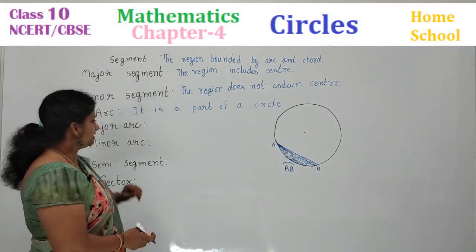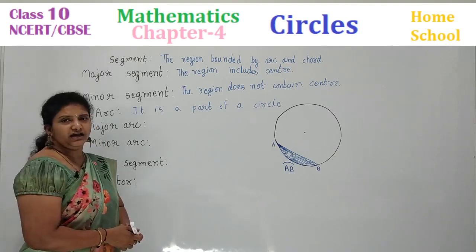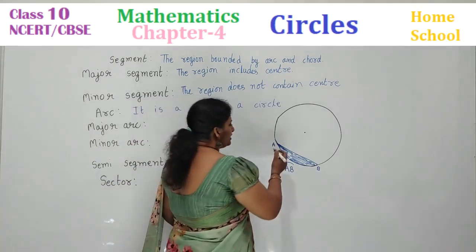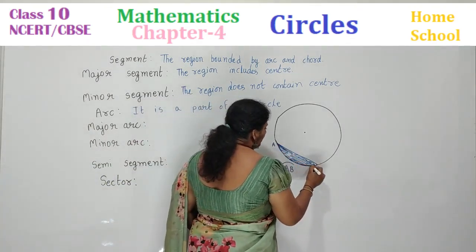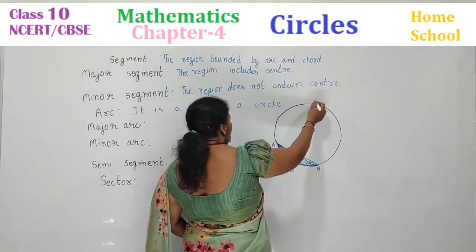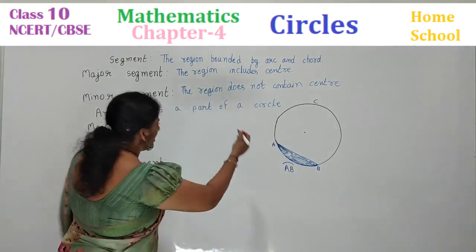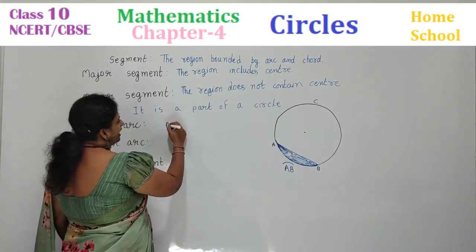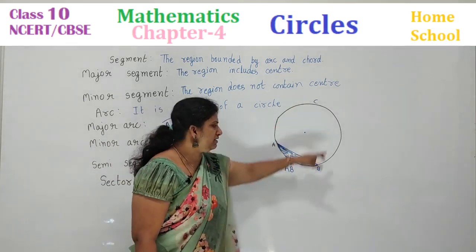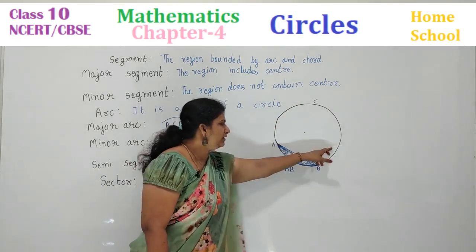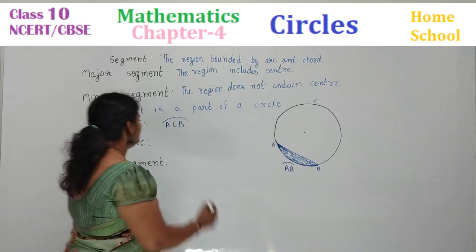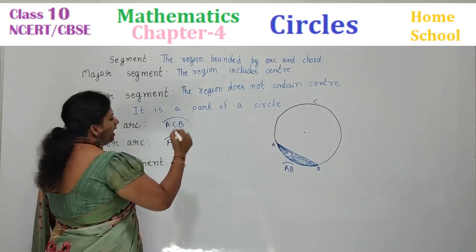Arc, it is a part of a circle. What is major arc and minor arc? You can see here, children, only the part of a circle you can see here. Suppose if I mark any point C here, right? I say major arc ACB. You can see here, children, ACB. This arc is called a major arc, and this arc I call a minor arc.